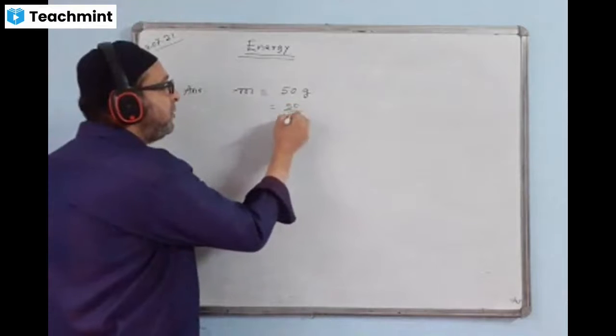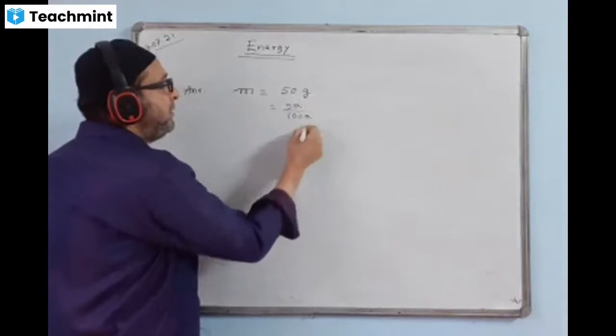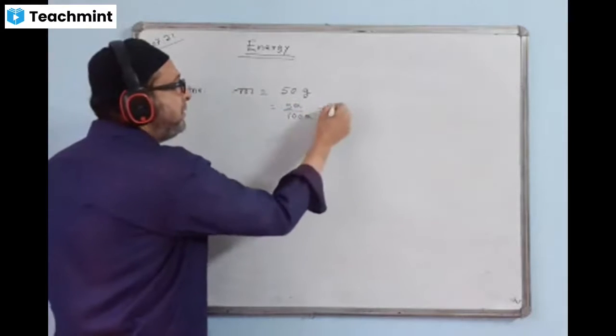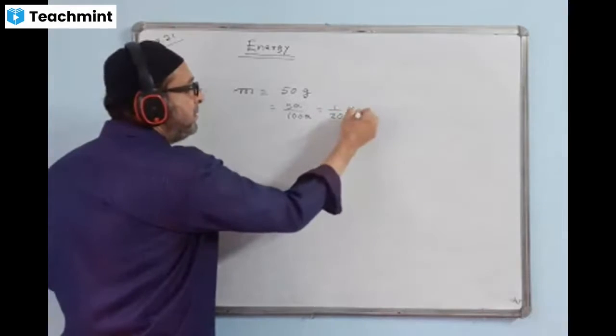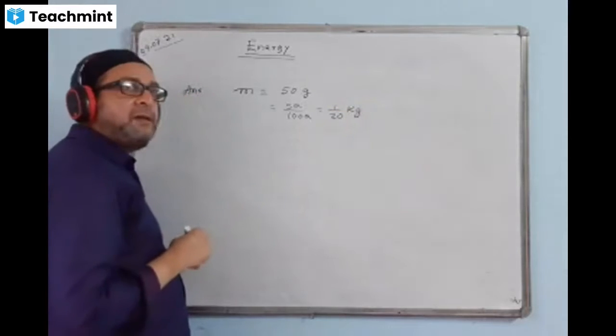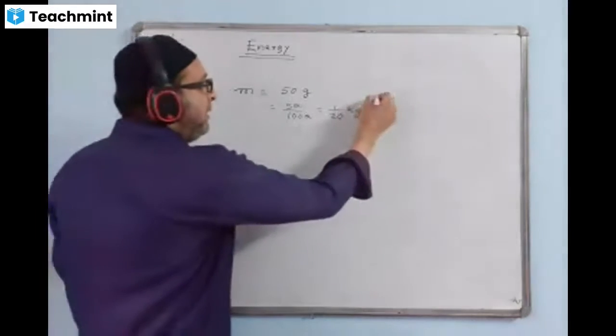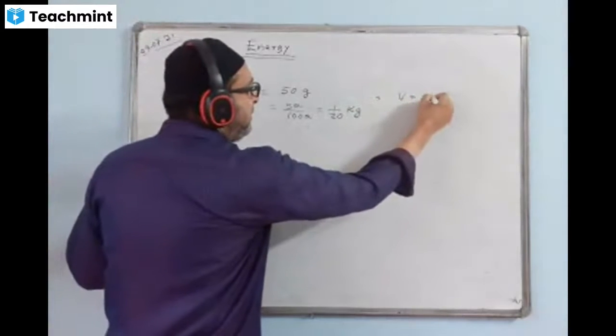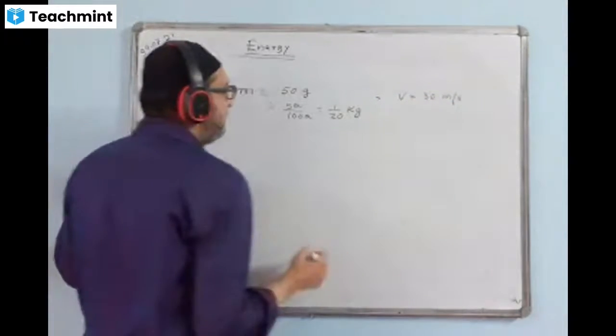You have to change this into kg value. So write 50 divided by 1000. You can cancel 50 and 20. So 1 by 20 kg. You may not change it into decimal. Just write 1 by 20 kg. And velocity given is 30 meters per second.